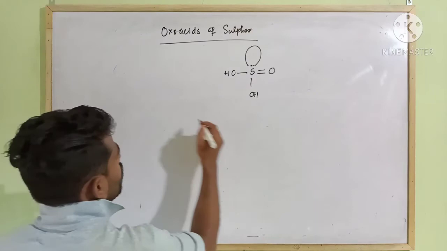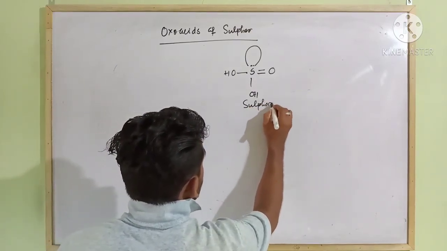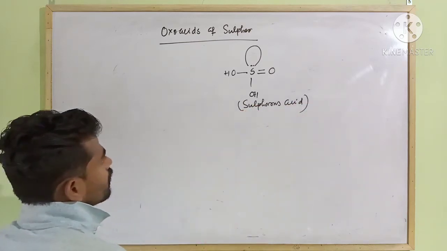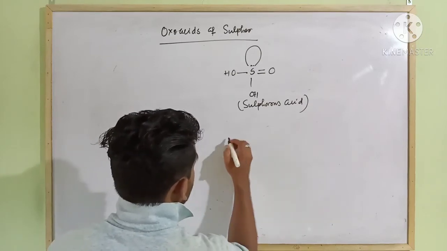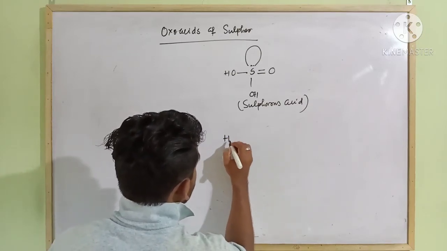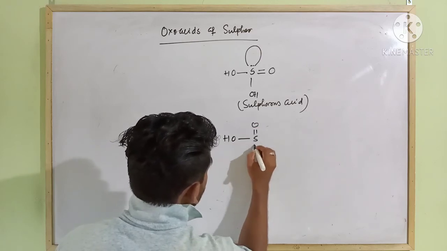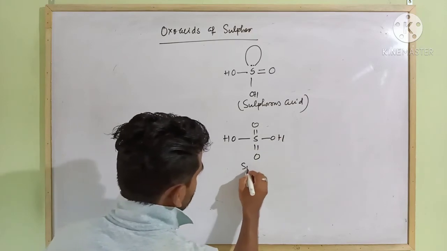So this is called sulfurous acid. Next, very popular, sulfuric acid. Its structure can be written as OH, S, double bond O, OH. This one is sulfuric acid.